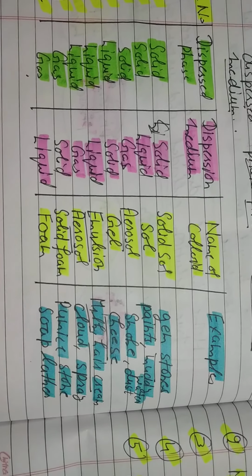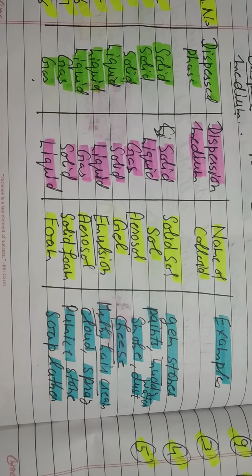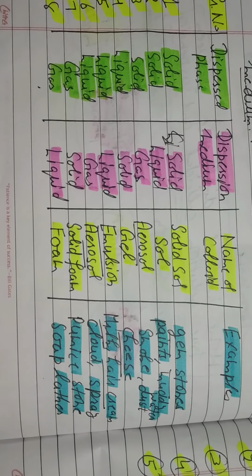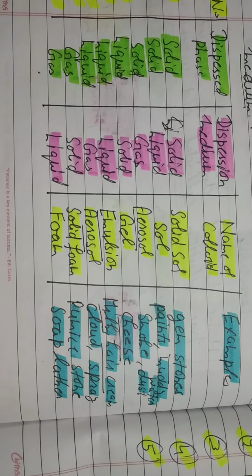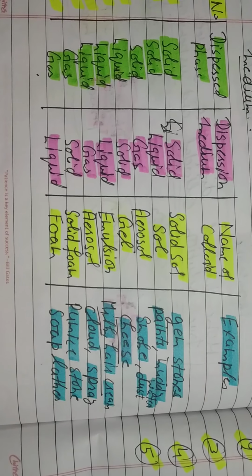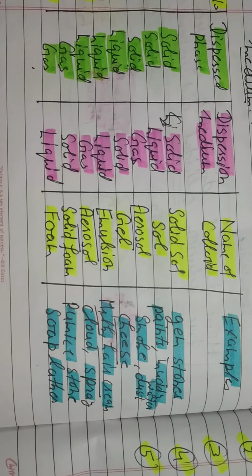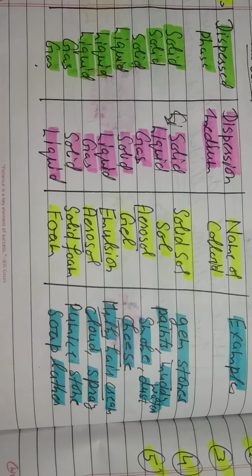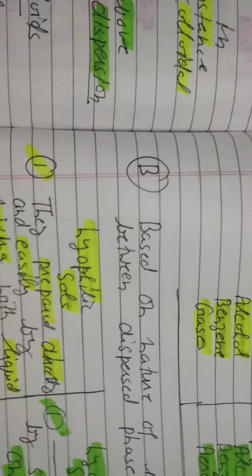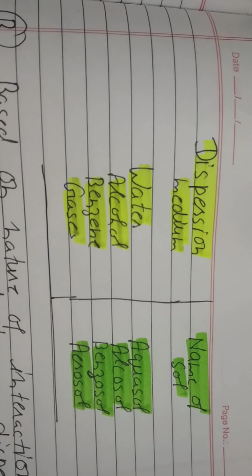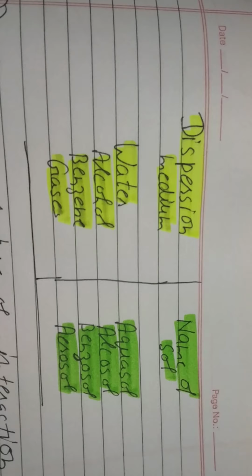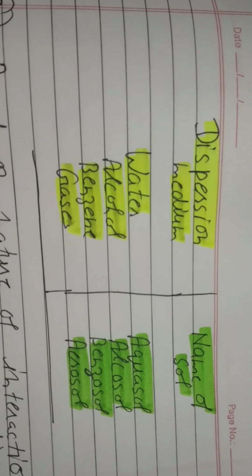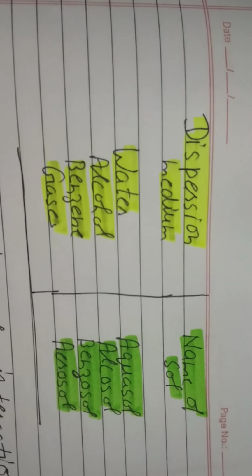Examples are smoke, dust. If the dispersed phase is liquid and the dispersion medium is solid, the name of the colloid is gel. Example is cheese. Liquid in liquid, emulsion. Examples are milk, hair cream. Liquid in gas, aerosol. Examples are cloud, spray. Gas in solid form, example is pumice stone. Gas in liquid form, example is soft leather. Now if water is the dispersion medium, the name of the sol is aquasol. Alcohol, alcosol; benzene, benzosol; gases, aerosol.